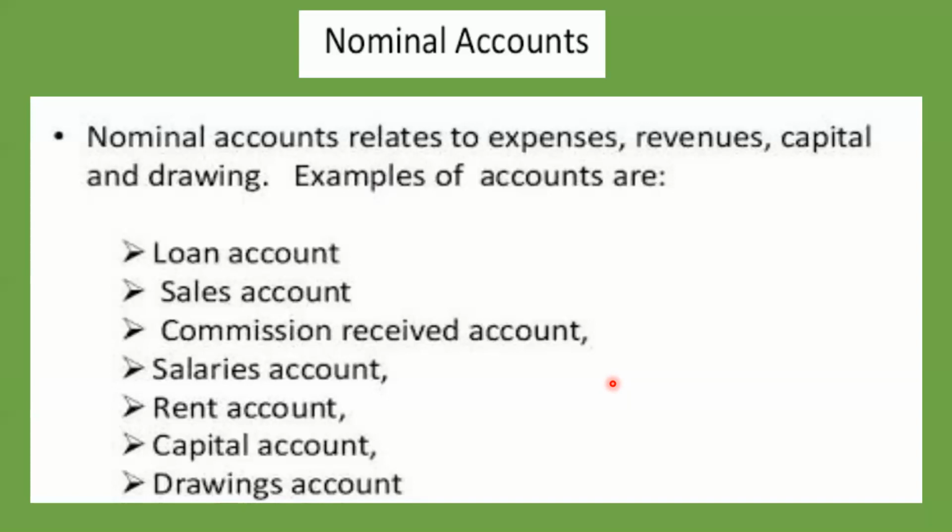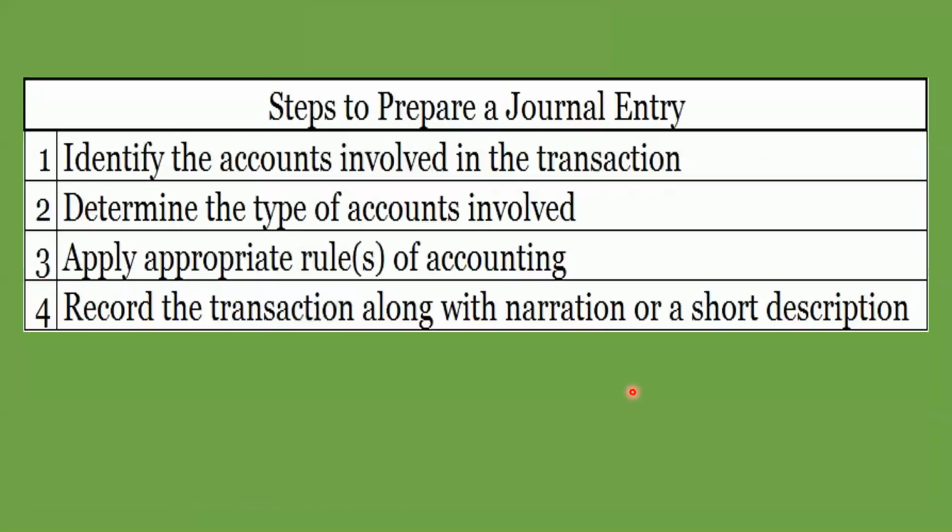Okay, coming back to the subject. What are the things we learned? We learned about the rules and regulations of 3 accounts. Which are the 3 accounts? One is real account, second is personal account, third is nominal account. So all the 3 accounts we learned today with rules and regulations and how to make a journal out of it, with examples. Already we know the steps of how to prepare a journal entry. First, we need to identify the accounts involved in the transaction, as we did earlier when we prepared simple journals.